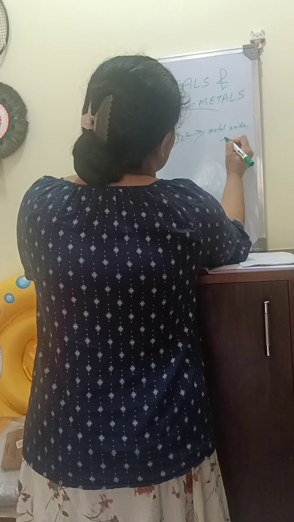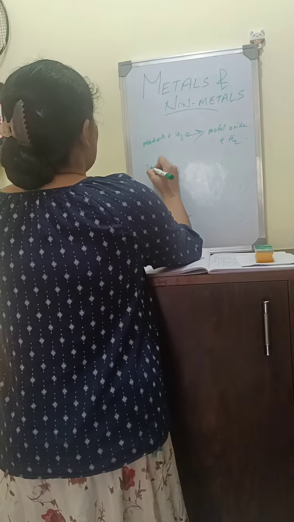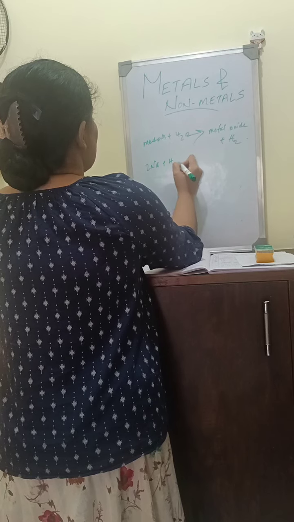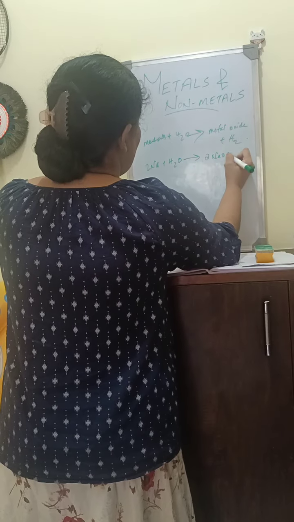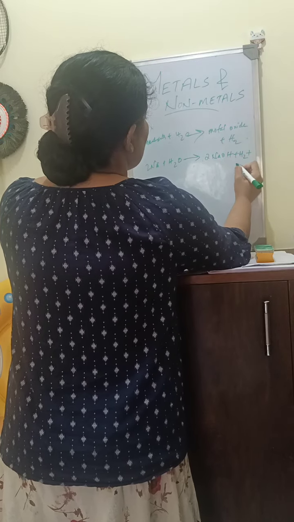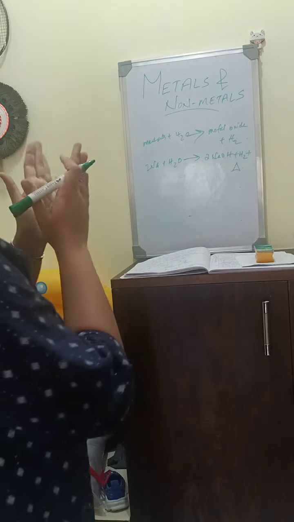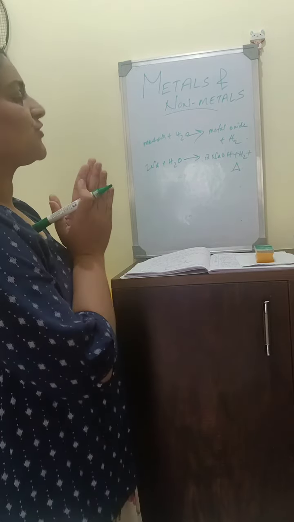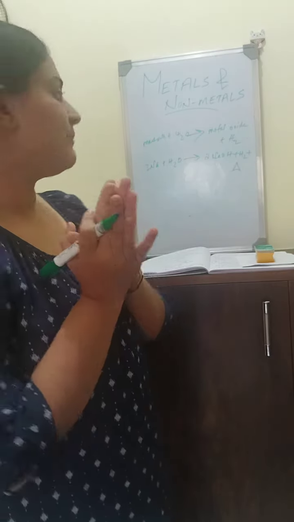For example, 2Na plus 2H2O gives 2NaOH plus H2, and some amount of heat is also liberated. So metals when they react with water form metal oxides or metal hydroxides, and hydrogen gas is the byproduct.